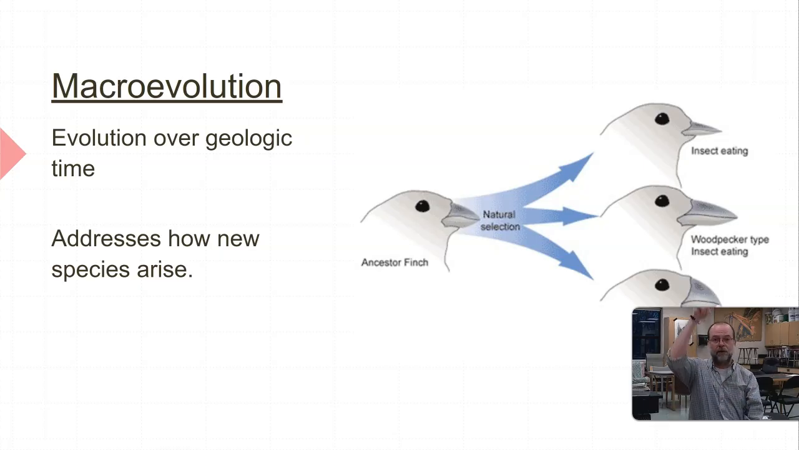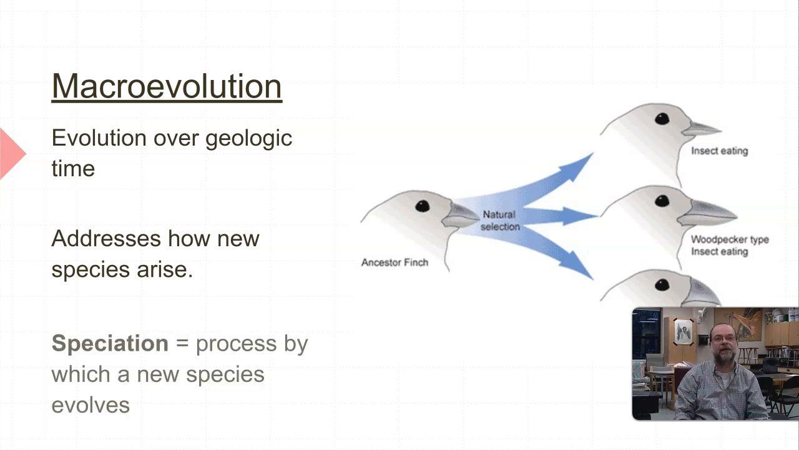Okay. So macroevolution also addresses how new species arise. Okay, it's not like, oh, all of a sudden there's a brand new species that popped up. Okay, there are some very specific things that happen. So we're going to look at that. A new species arises through a process called speciation. There are a couple different kinds of speciation.